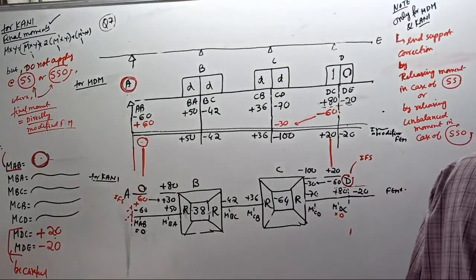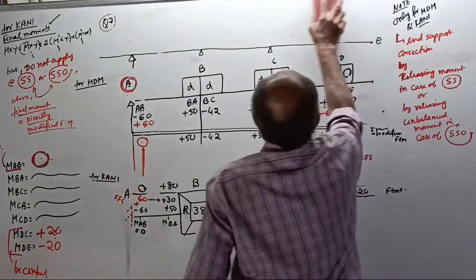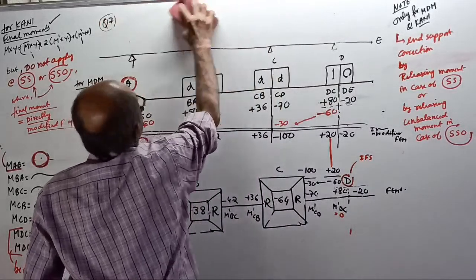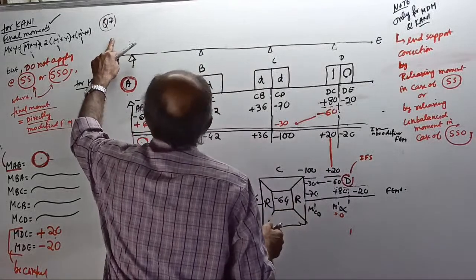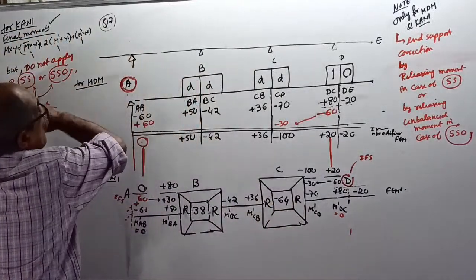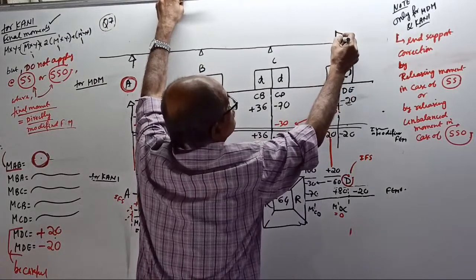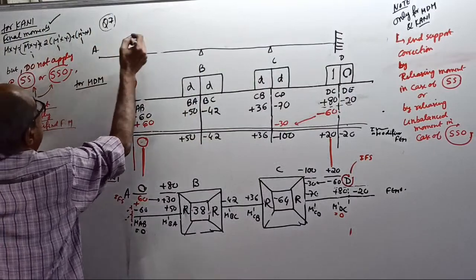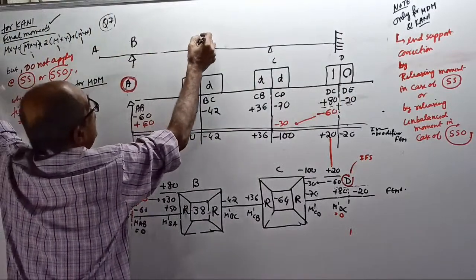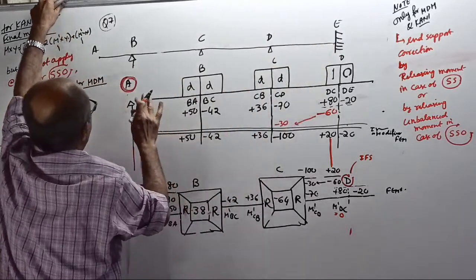Right now I am not getting that. Okay, something I require to remove that. Okay, done. Right. Now, question number 7 is left side overhang and right side fixed. So, start here: A, B, C, D, E. Everywhere I have to change the names now.